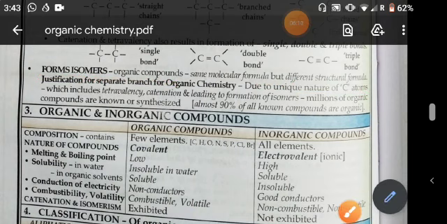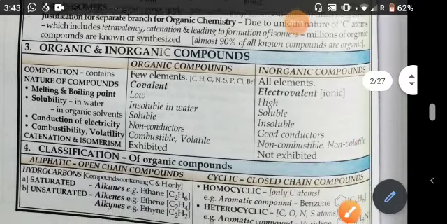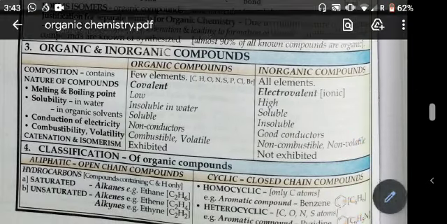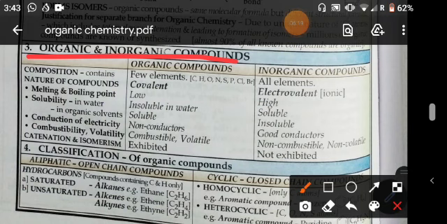Now, next is organic and inorganic compounds. Students, the compounds which contain carbon are called organic compounds, and the compounds which are not related to carbon are called inorganic compounds. Organic compounds contain few elements, while in inorganic compounds all elements are there.